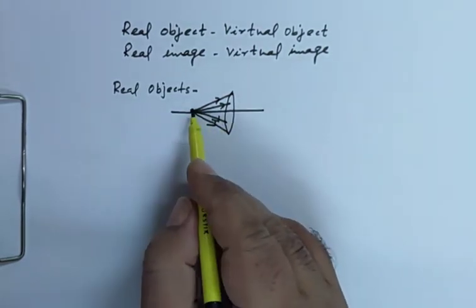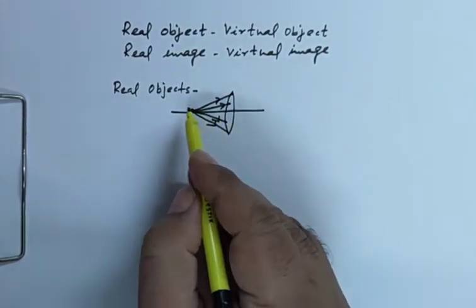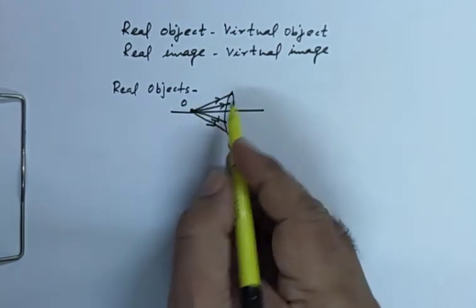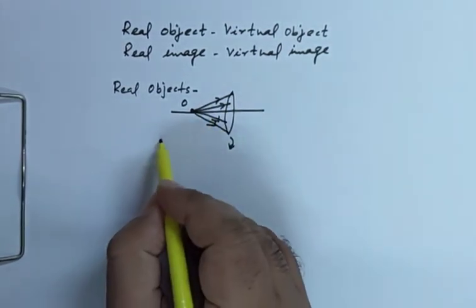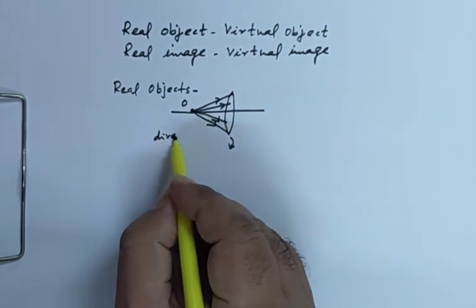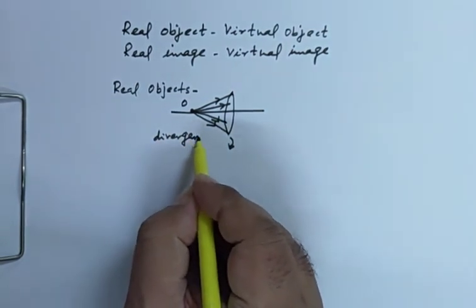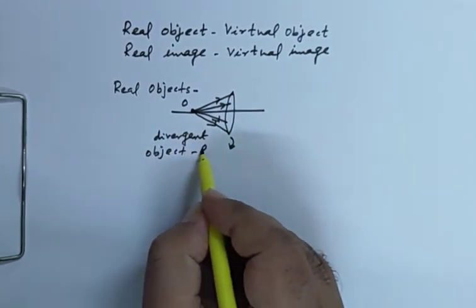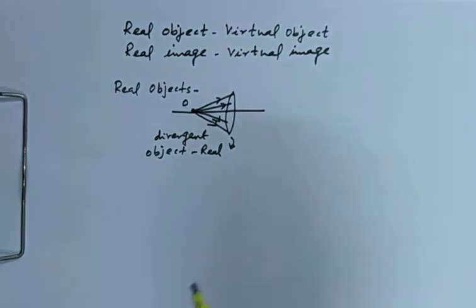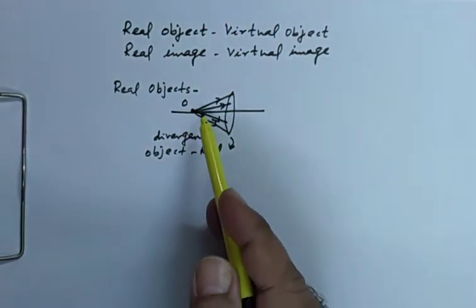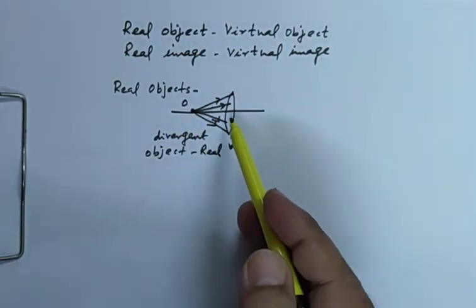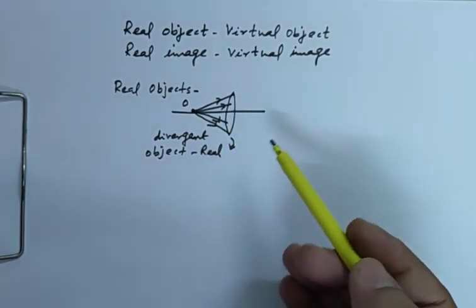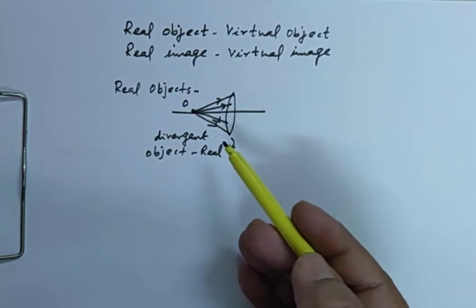So if the light beam from the object falls on the optical element, if the beam is divergent, then the object is real. Try to understand. If the light beam from the object falls on the optical element, which can be a mirror, which can be a lens, then the object is considered as real.